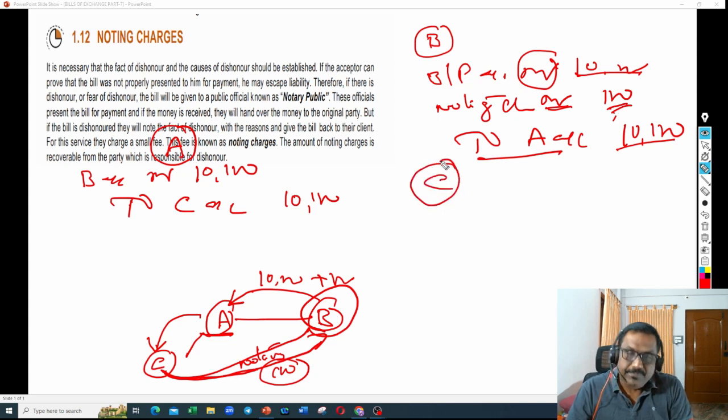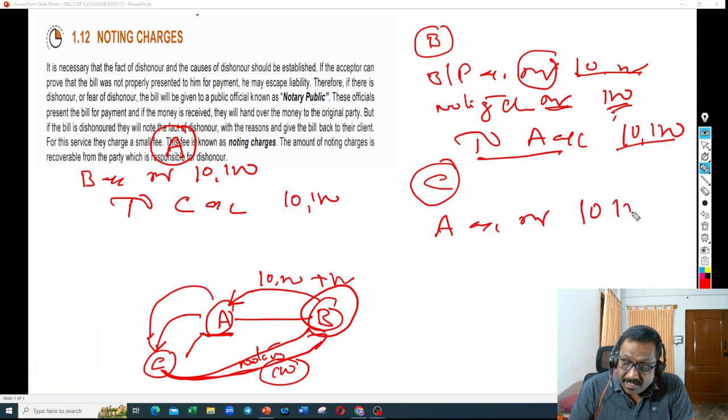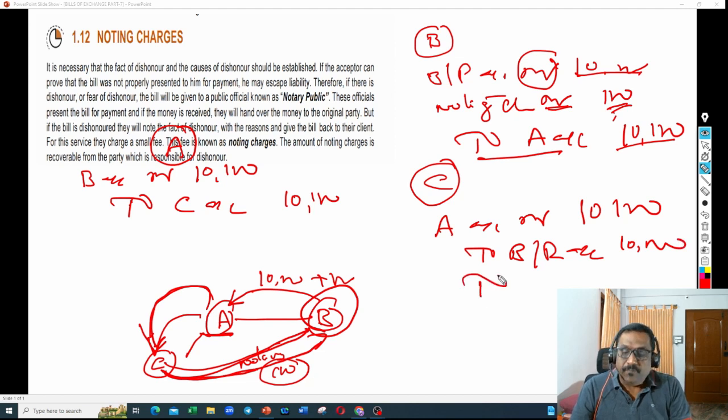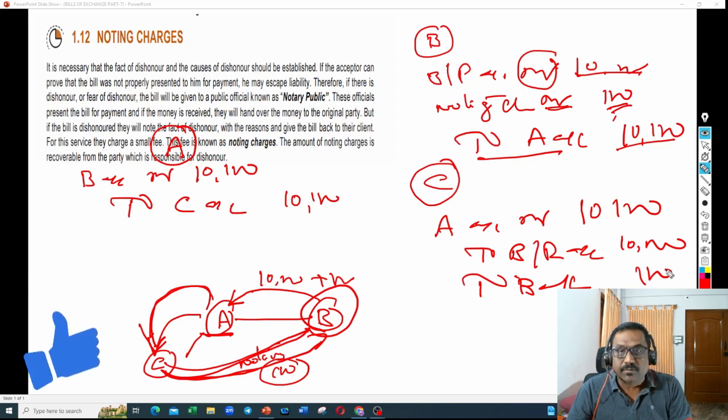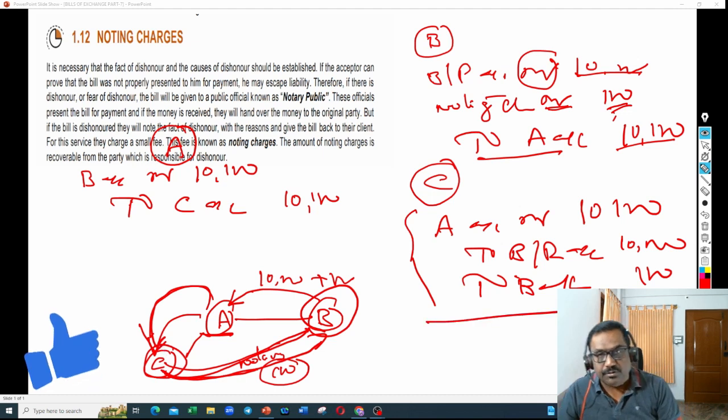What will C write? C is giving bills receivable, and he has to receive that amount from A. So he will debit A account. For how much? 10,100 he will debit A. He has to debit 10,100, and two, bills receivable account. He is giving that bill to B. So bills receivable account 10,000, and 100 rupees noting charges he paid. Cash is going out, that is bank account. To bank account 100 rupees. So this is the entry C will write in his books of accounts.